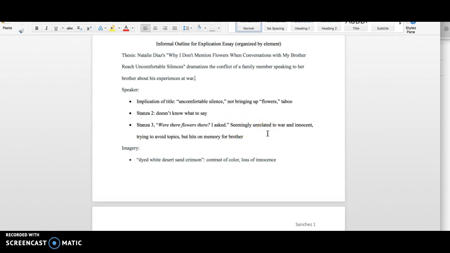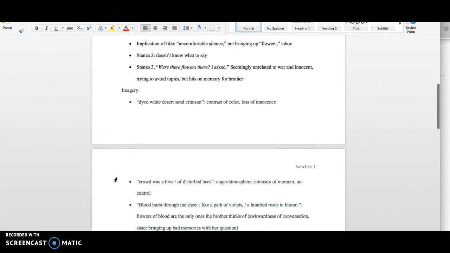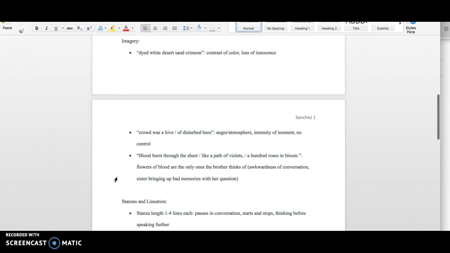It kind of speaks to her innocence of how to go about this conversation. She's trying to avoid certain topics, but yet still hits on a memory for her brother. So when we're thinking about the speaker, there's a lot that the poem is saying about the speaker, which connects to this conversation.